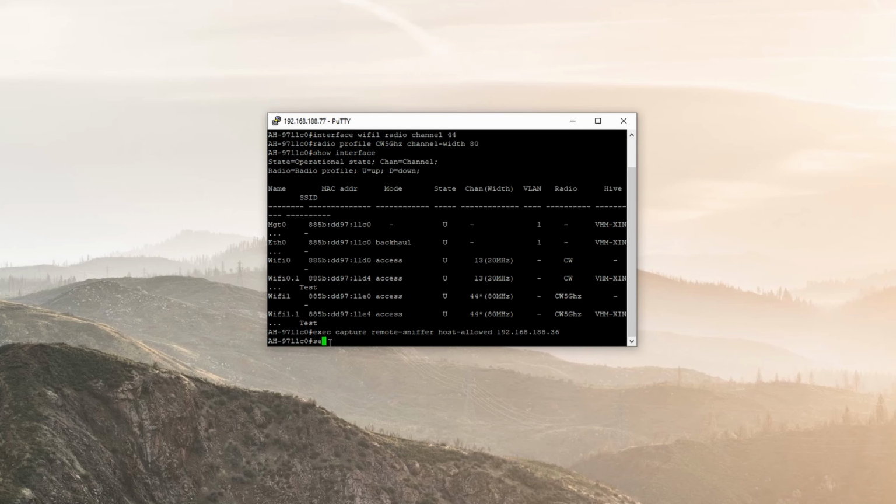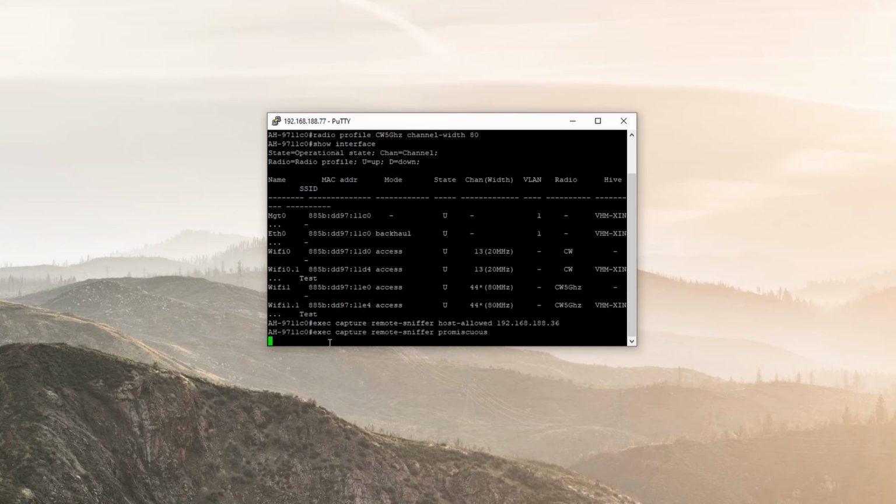Then we do another exec capture promiscuous. This is to set the radio in promiscuous mode. And then we set a user, so you have to use a password to get into the AP via something like Wireshark.